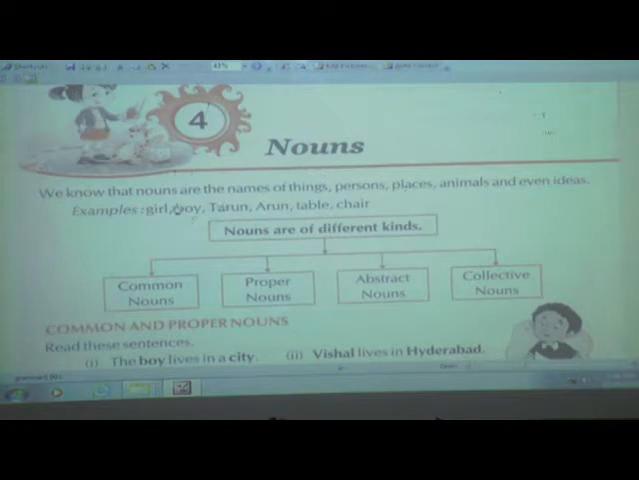Once again I want to define a noun as a name, a special name we give to any person, any place, any thing or any animal. For example, many names we can give. They have given the name of a person, that is Tarun and Arun. For a place, we can give Mumbai or Solapur. For animals, tiger, elephant, and for things, table, chair. So these are the names given to persons, places, animals and things.